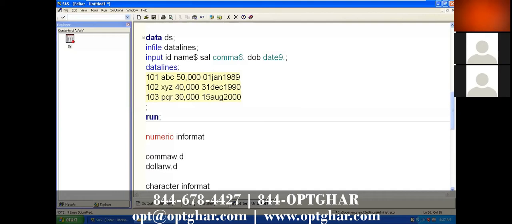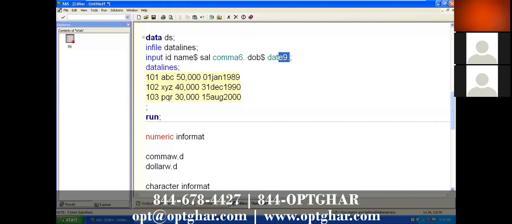But when you specify continuously, now this 9 will start from here. It will start from here only. 1, 2, 3, 4, 5, 6, 7, 8, 9, up to 8. It has to take up to 8. But the thing is, it is including a space. It is considering space also. But space is a character, right? And we didn't specify any dollar symbol here. If you specify the dollar symbol, now it will come.